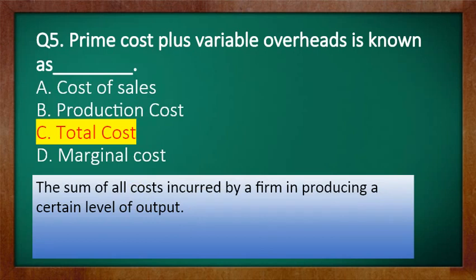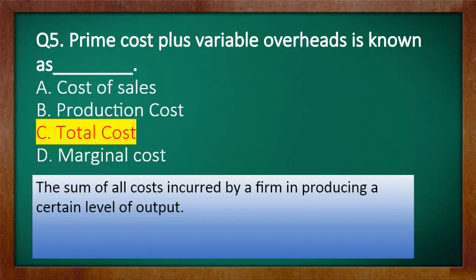Plus variable means the changeable cost, which is directly linked with the production percentage in the manufacturing company. If production is held, then definitely this variable cost will be incurred. Example like labor cost, that is variable. Overhead means all indirect costs which come under the variable headings. Like if particular goods are sold, then definitely they will be sold by a salesman.